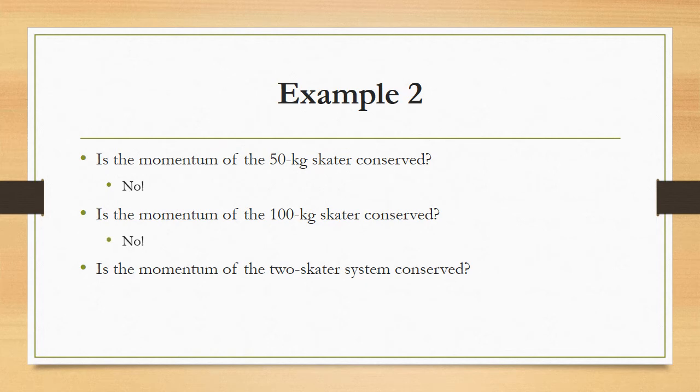But what about the two skater system? Well, if we define our system to include both skaters, that means that the only forces on the skaters are from each other, which we would define as an internal force, or objects in the system exerting forces on each other. Now, there are still forces from gravity and from the normal force of the ice, but those are balanced, and therefore their net force is zero. So without an external net force, yes, the momentum is conserved for the two-skater system.